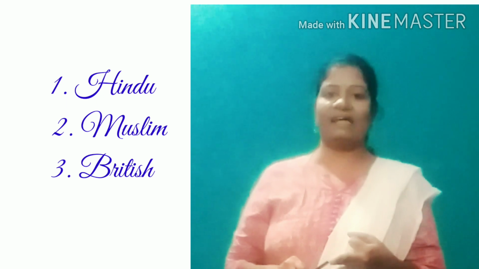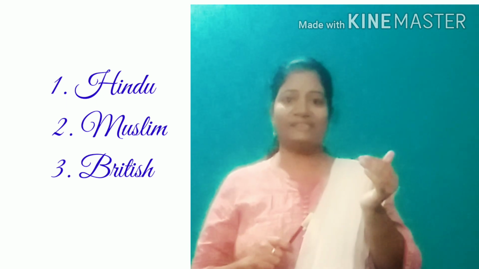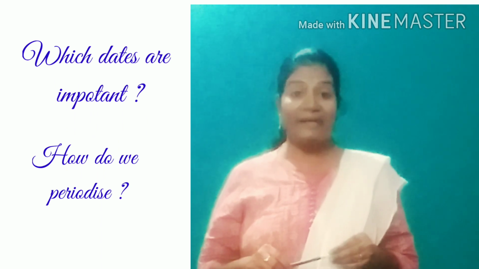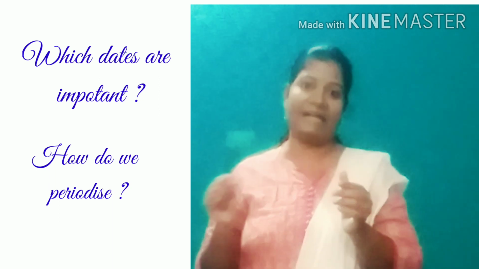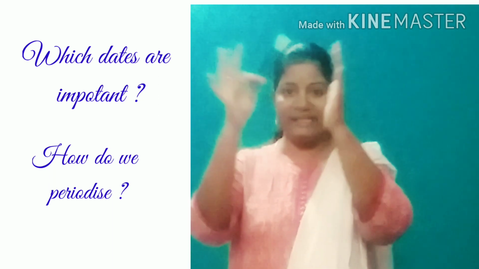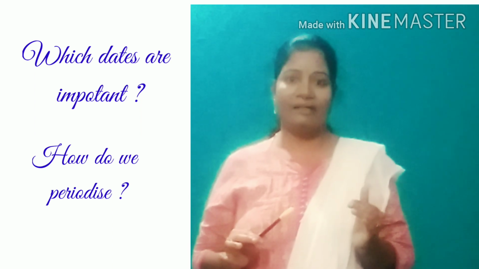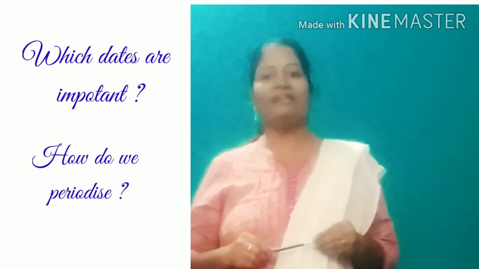In that way, periodization makes administration easy. Ruling and administration, the day-to-day functioning of the country and of each and every activity, will become easy through this periodization. For that we are categorizing.